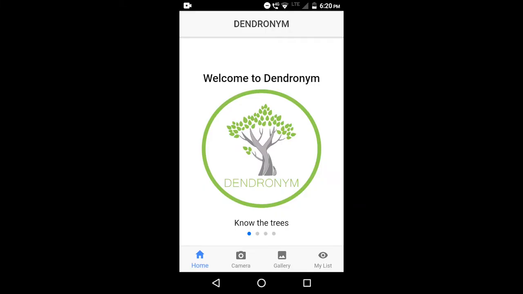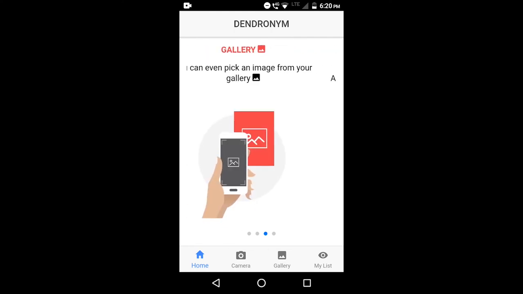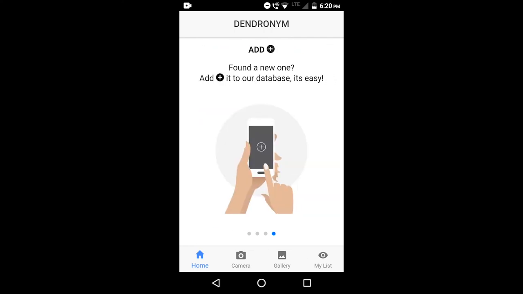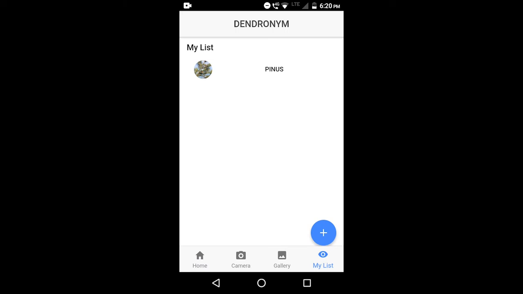Today, our demo will be about the Dendronym application. It is built using the Ionic Framework, and this is a hybrid application that can be used on both iOS and Android devices. Here we are seeing the home screen of the application, which has 4 slides. The first is the welcome slide, and then camera, gallery, and add. These are a few functionalities included in the application using Ionic plugins. And now we have My List, where we have all the tree species information that is not recognized by the application, and this will be added to our database, the PouchDB database, which is an offline one.